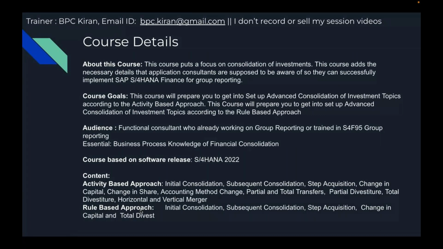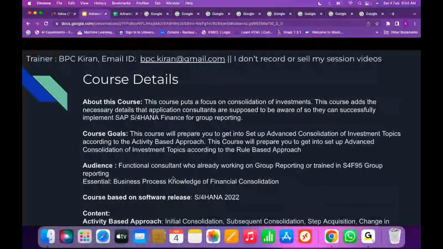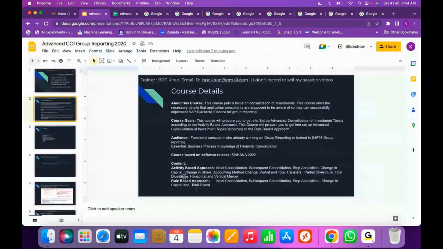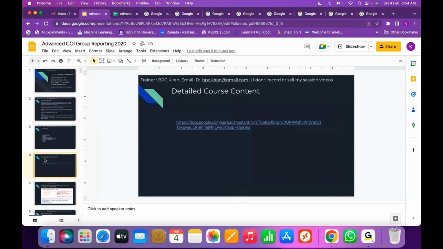So this activity-based approach we are going to cover in this particular course, and also we are going to cover rule-based approach. We are going to configure all these, including investment eliminations, capital eliminations, goodwill calculations, and minority calculations for all step acquisition, changes in capital, total divestitures. We are going to configure those things using rule-based approach. So let's understand the course content.